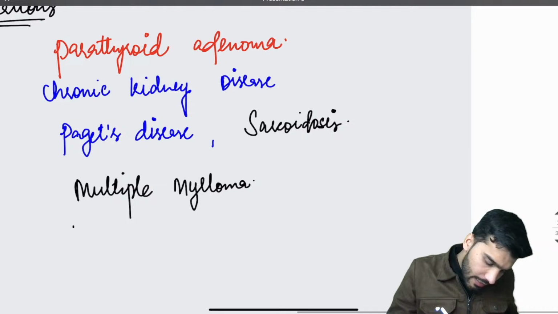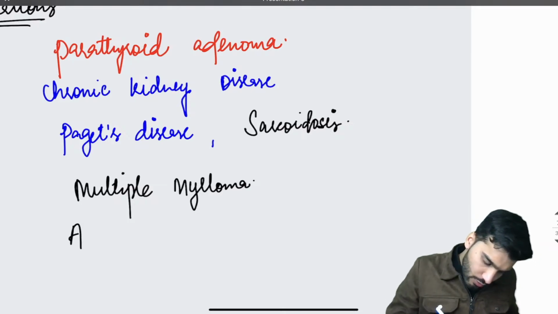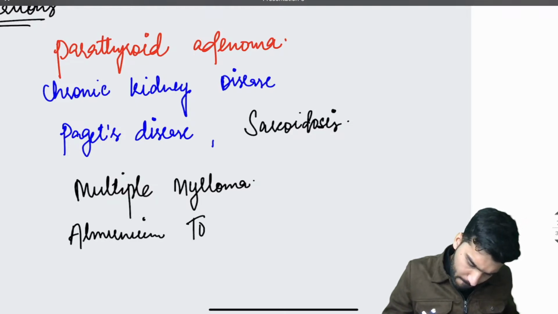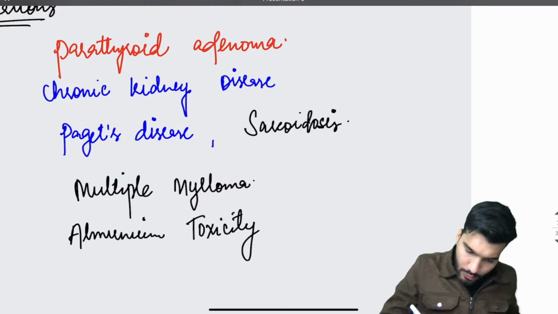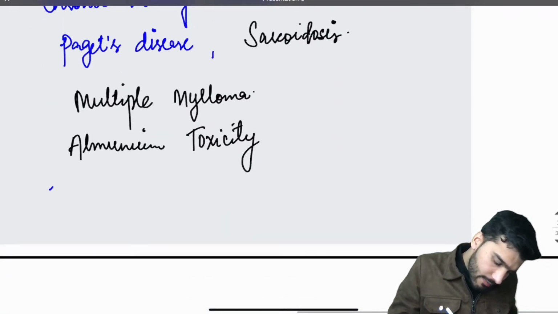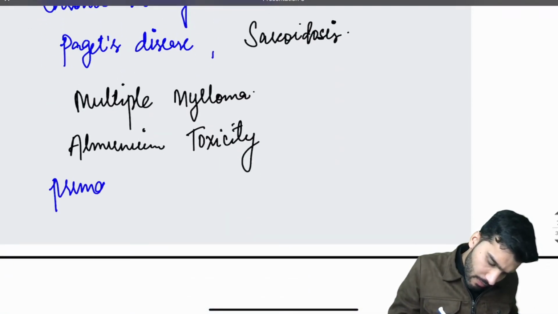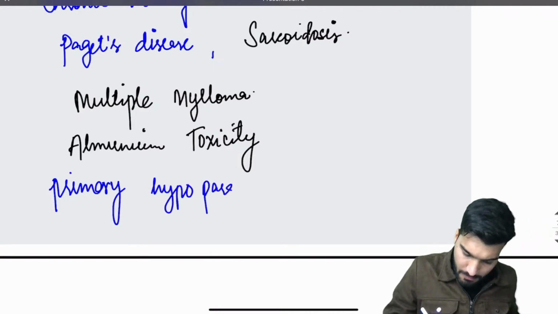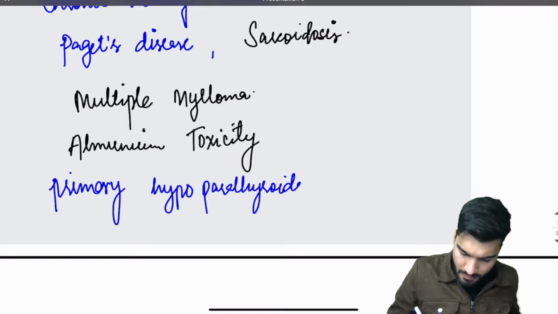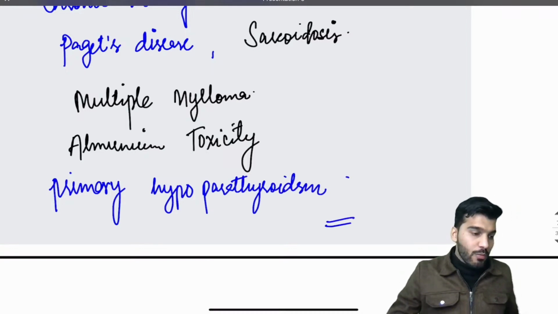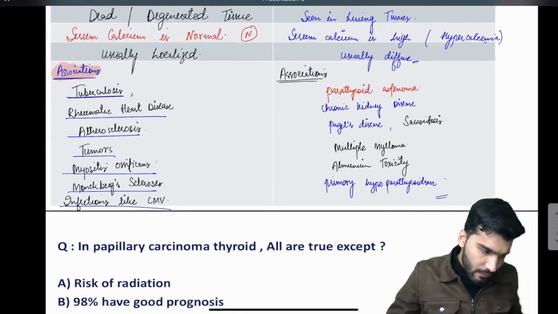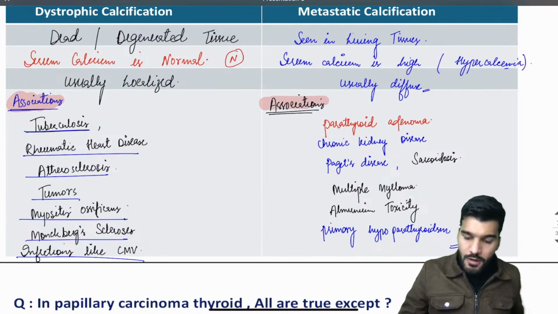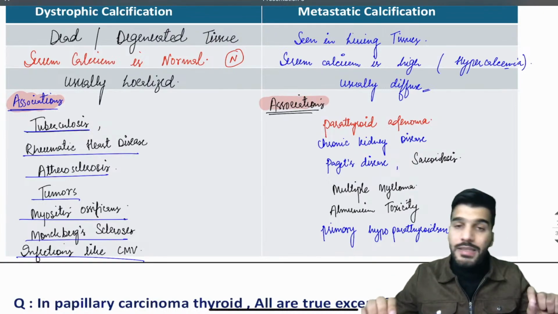It's associated with aluminum toxicity as well, and also primary hypoparathyroidism. Yes, milk alkali syndrome as well. So these are the associations of metastatic calcification. Remember the main name, guys.